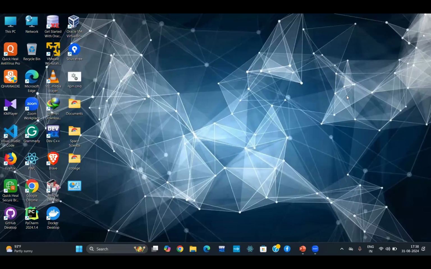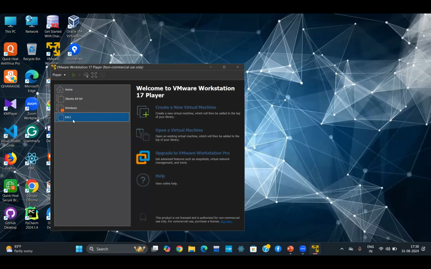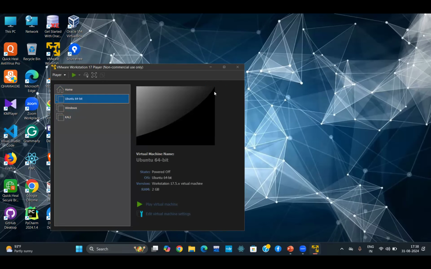Yes. So here you can see the VMware Workstation symbol. If I click here, you can see Kali Linux is installed, Windows is installed, and Ubuntu 64-bit is installed. If I want to use one, I play the virtual machine.